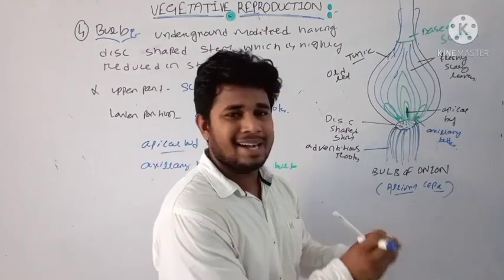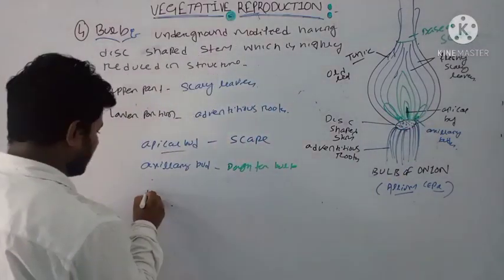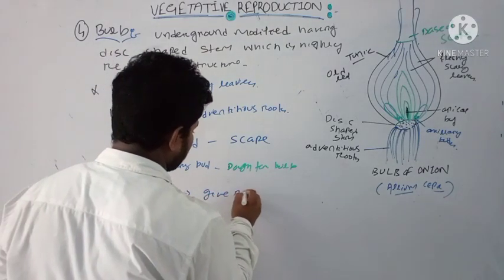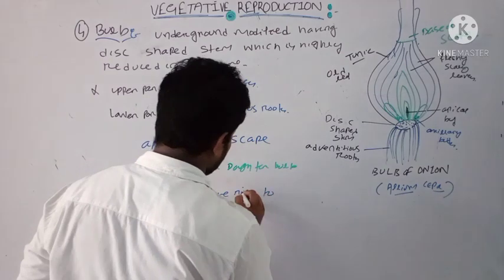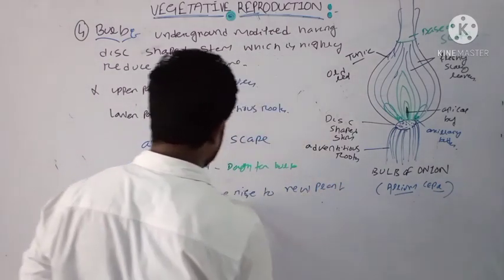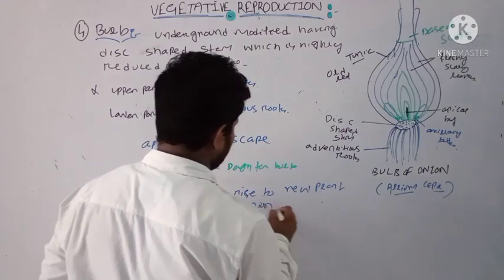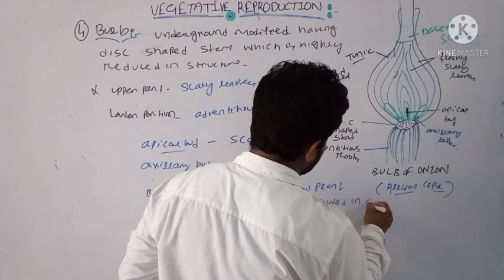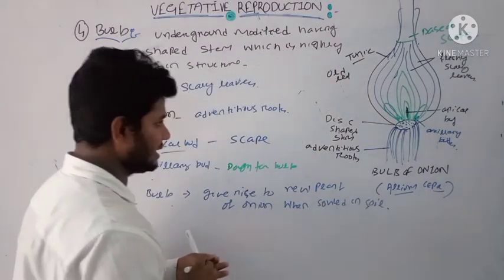we can plant that bulb. This bulb can give rise to a new plant of onion when sowed in soil. Clear?